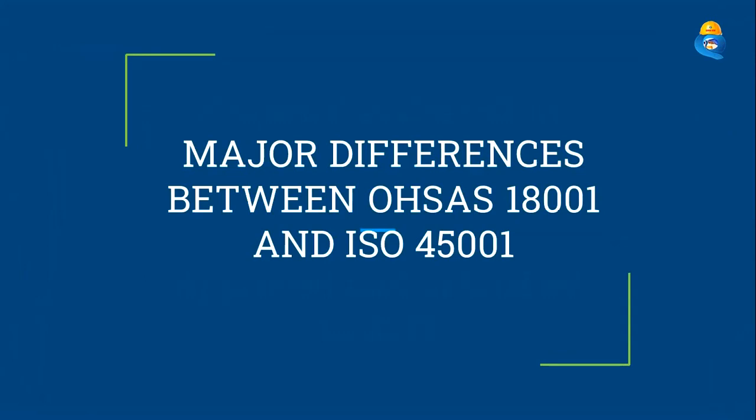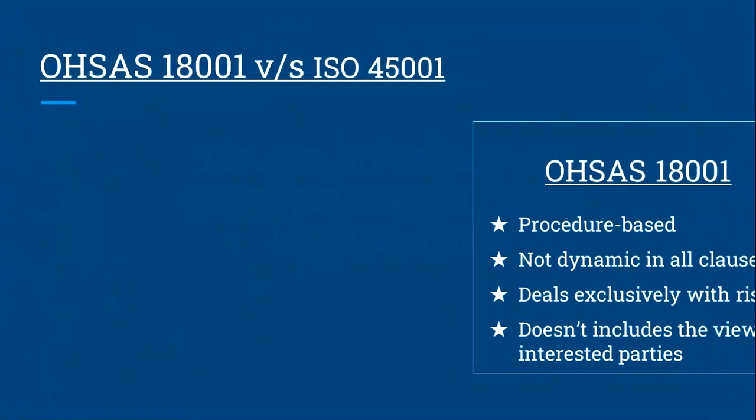ISO 45001 is a generic standard which is applicable to all types of industries and organizations. The standard replaces OHSAS 18001, which is now obsolete. Let's check the major differences between OHSAS 18001 and ISO 45001.